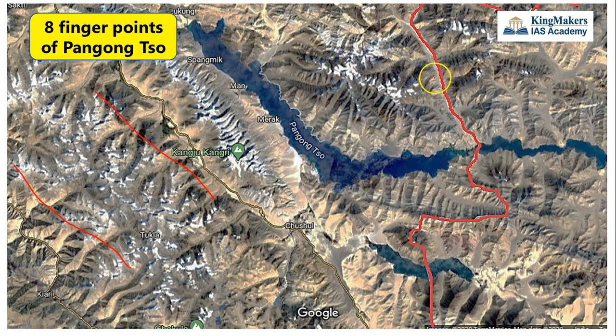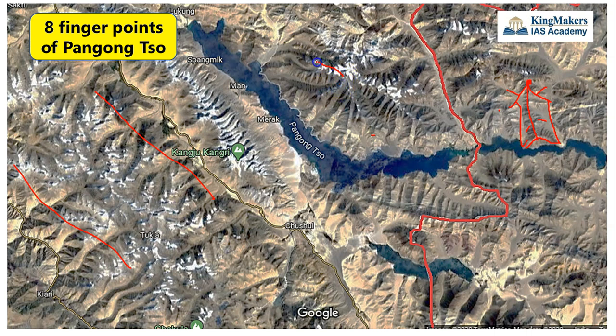If you could see, if this is the mountain, this is the slope of the mountain, this is the slope of the mountain, and this is the ridge. So if you could see here, this is the ridge, and we are having slopes on the 2 sides. So this is how a mountain is. This is the ridge and these are the 2 slopes. So similarly, there are many ridges here located along the north of this Pangong So Lake, and these ridges are appearing like fingers. So that's why these are all called finger points.